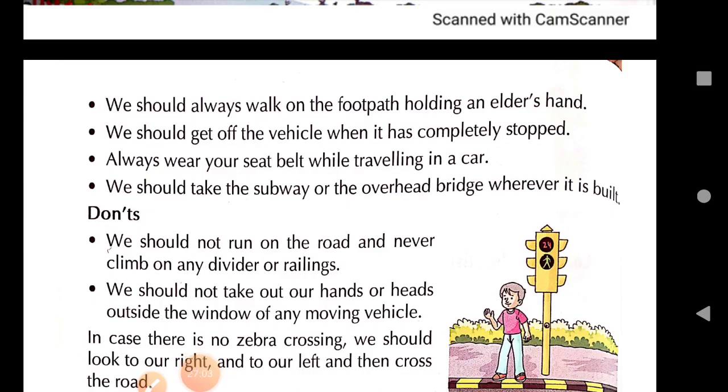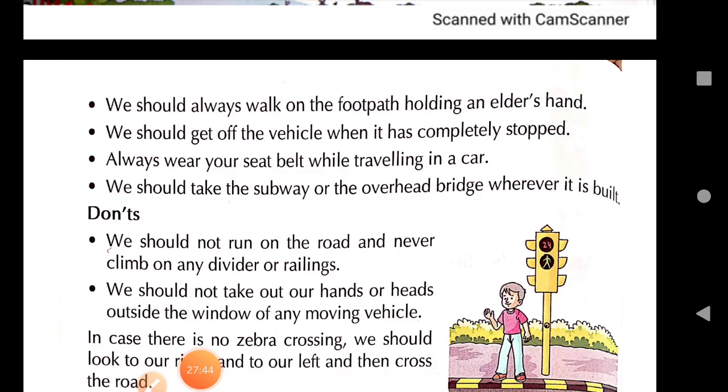While walking on the road, try not to walk all alone. Always walk with elders, with your parents, your elder brother, your elder sister, or any elder of the family. Okay. Try to always walk with your elders. Some elders should always accompany you. Do not walk all alone on the road. And while walking on the road with someone elder also, always hold their hand, especially while crossing the street. While walking on the road and while crossing the street, always hold their hand.